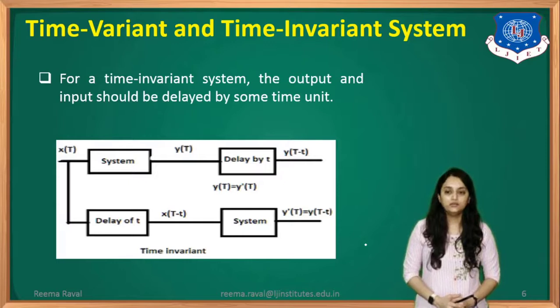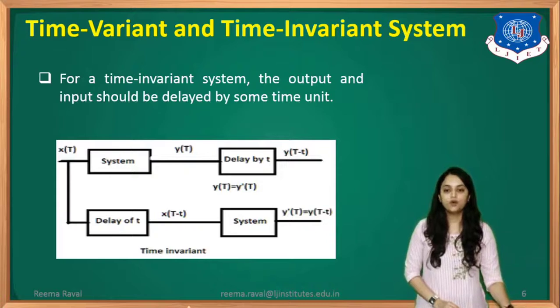So for a time invariant system, the output and input should be delayed by some time unit. That means if you want to find whether the given system function is time variant or time invariant, we need to apply the following logic.